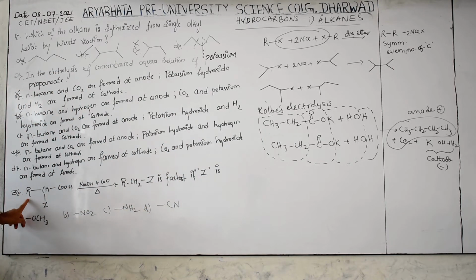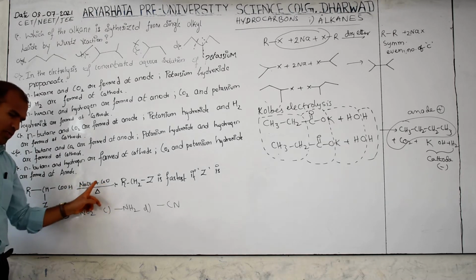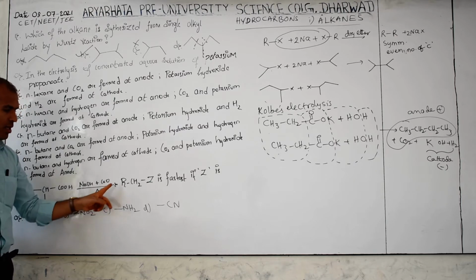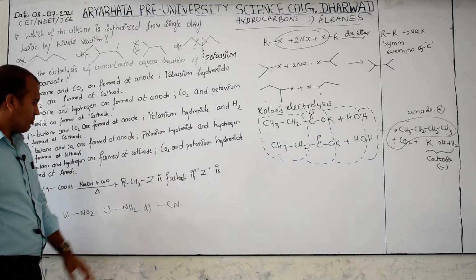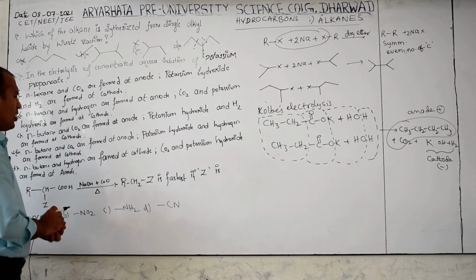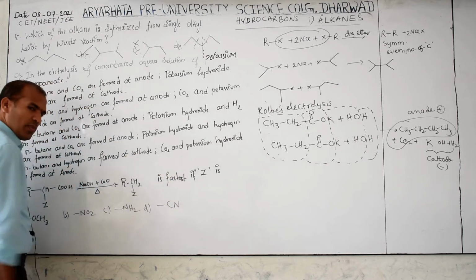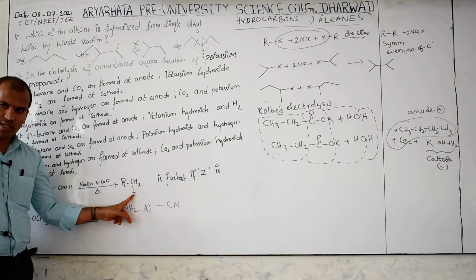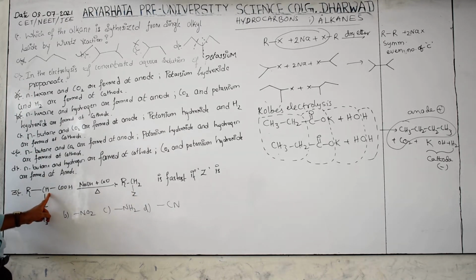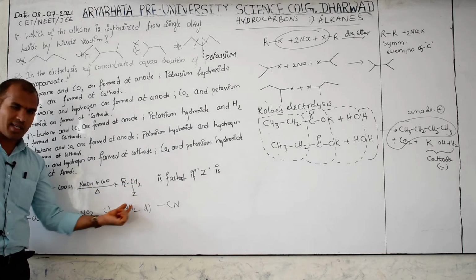Now R means alkyl group. R-CH2-Z, Z is any one group. They mention here any group. RCOOH with NaOH plus CaO and heat. For your easy understanding, it should be written like this, RCH2Z, then you can understand this is Z. Here how many hydrogens are there? 1. The extra hydrogen came from this. So this is the alkane part.